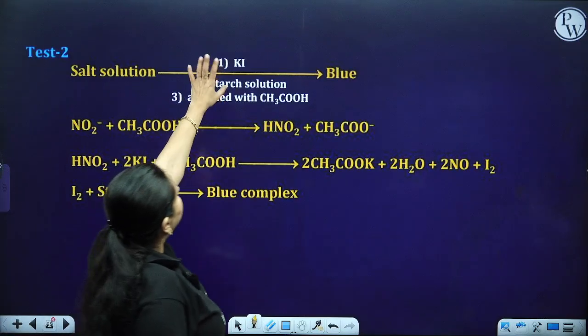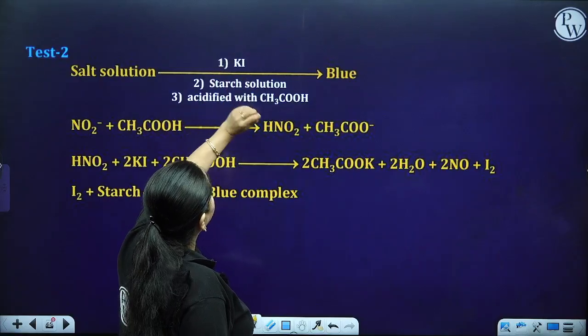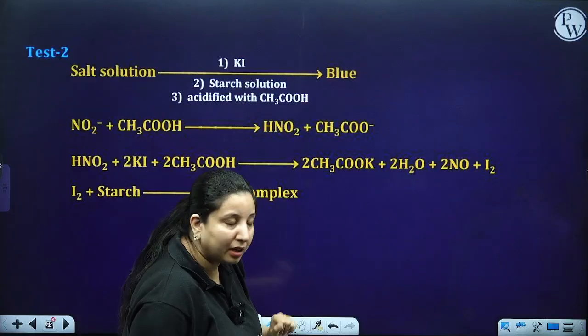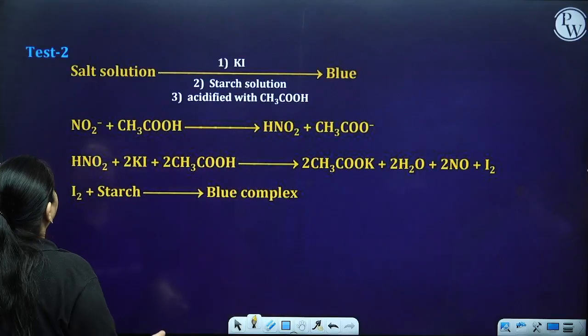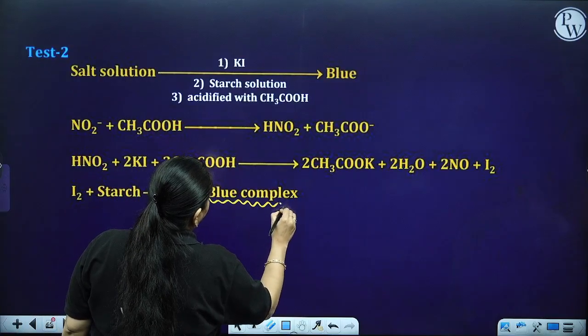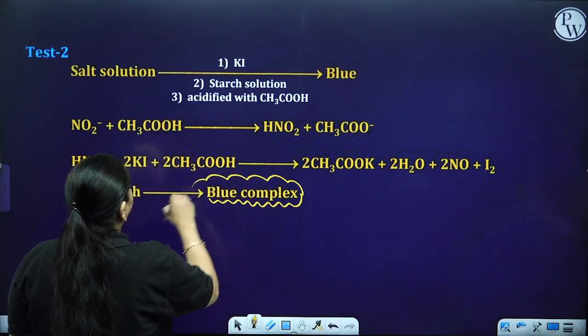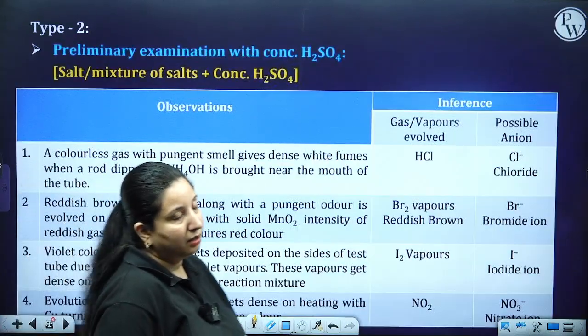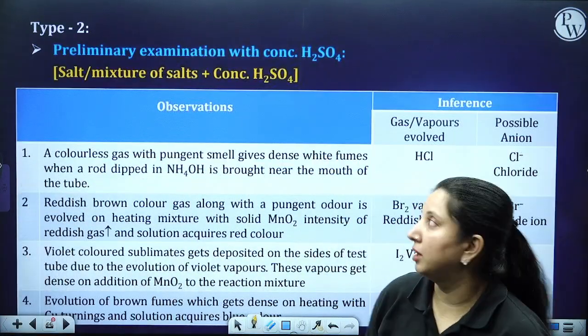For the salt solution, in the first step we put potassium iodide, then a starch solution, acidified with acetic acid. If you get a blue color, it means the nitrite, NO2 minus, is confirmed. So basically you have to remember the colors and the complex formulas.